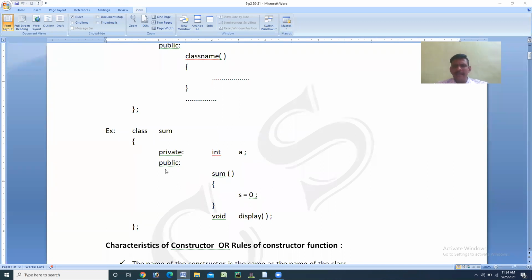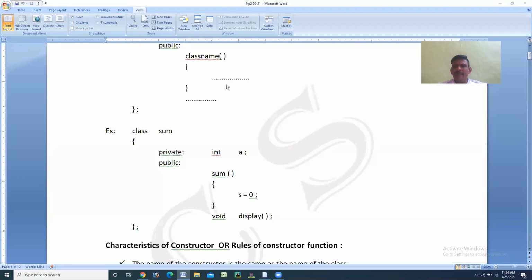Then, next, public. In the public section, we are writing a constructor here, that is sum, open parenthesis, close parenthesis.